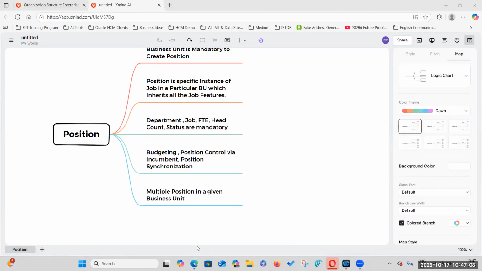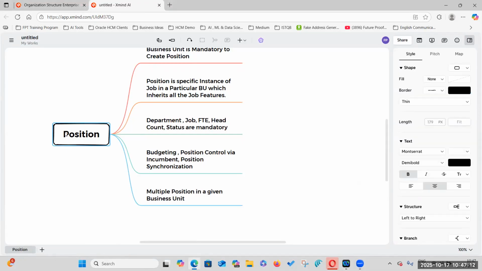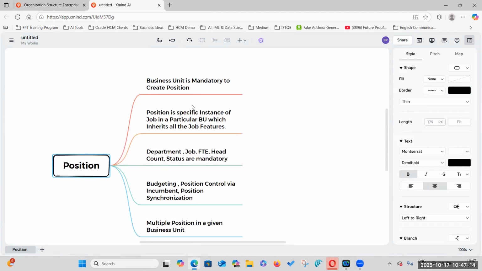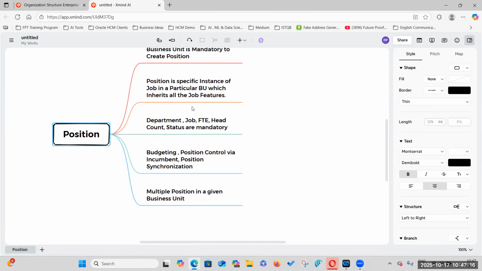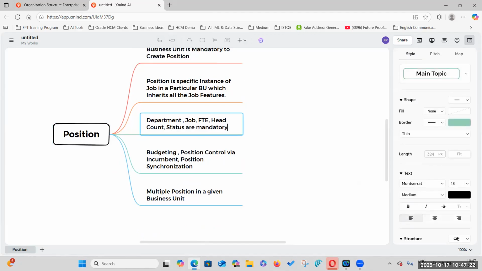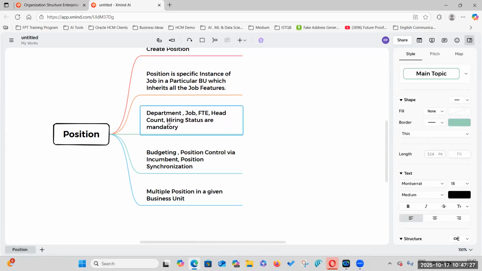Sarita, which point will you remember when you think about positions apart from the above? Hiring status like approved, frozen, and proposed. The status is covered already, and the cost center part is also covered.